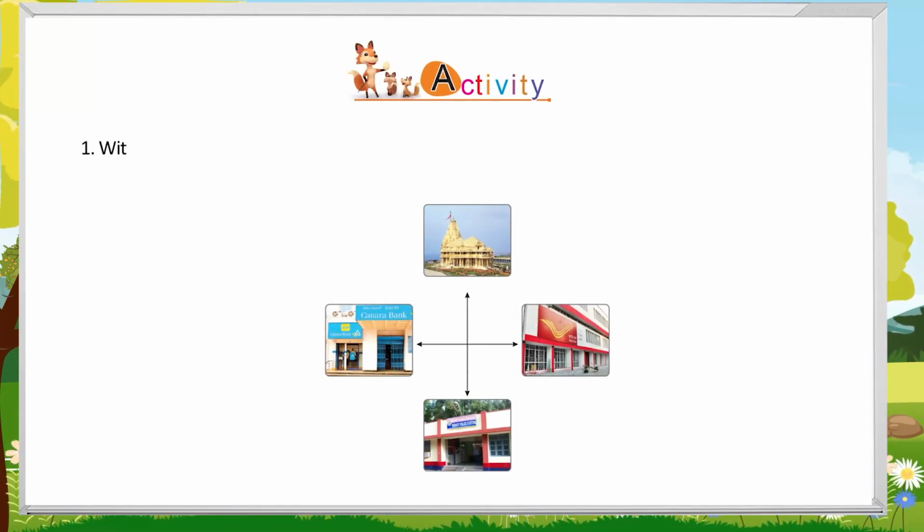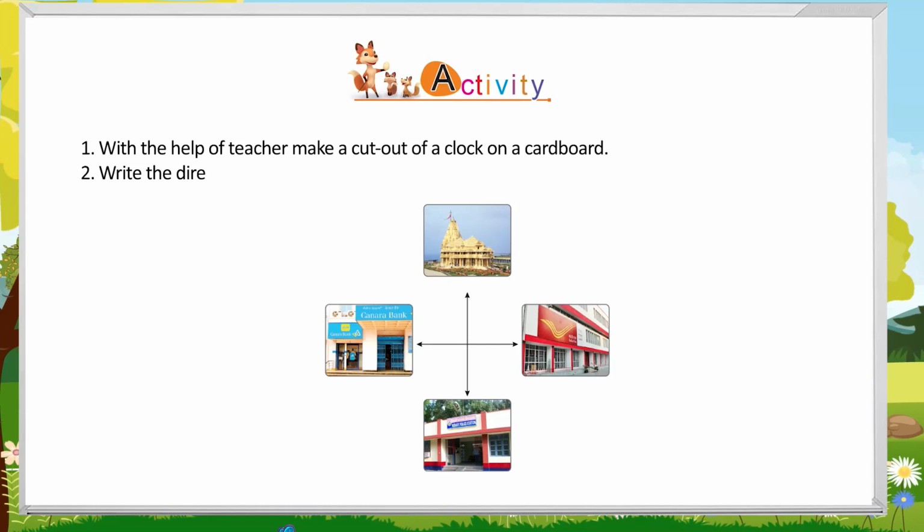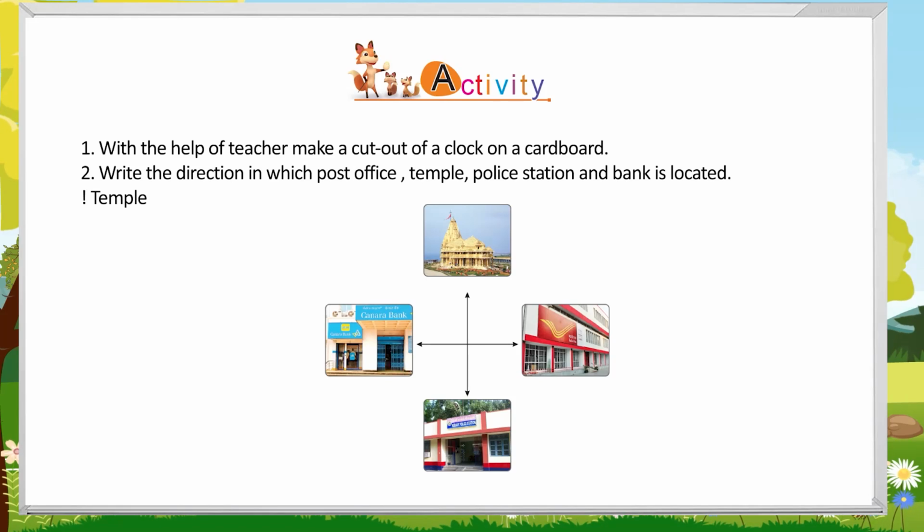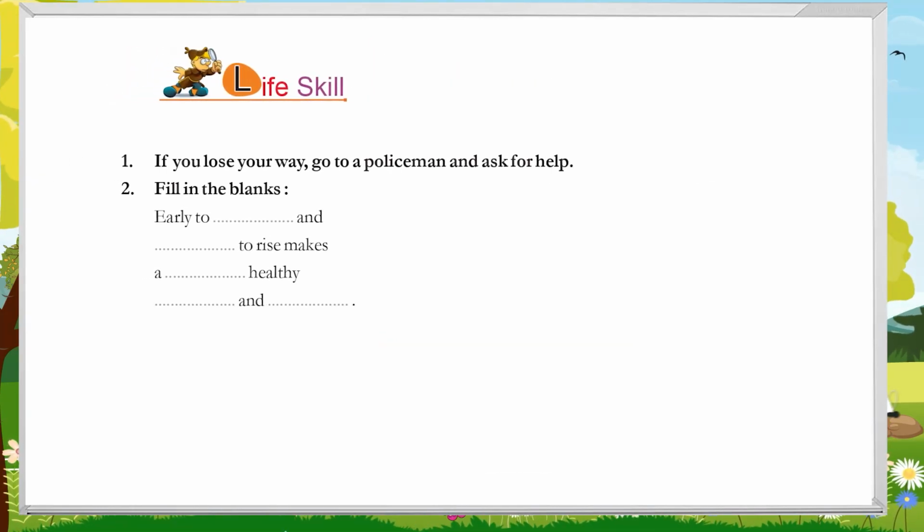Activity. 1. With the help of teacher, make a cutout of a clock on a cardboard. 2. Write the direction in which post office, temple, police station and bank is located. Temple, post office, bank, police station. Life skill. 1. If you lose your way, go to a policeman and ask for help. 2. Fill in the blanks.